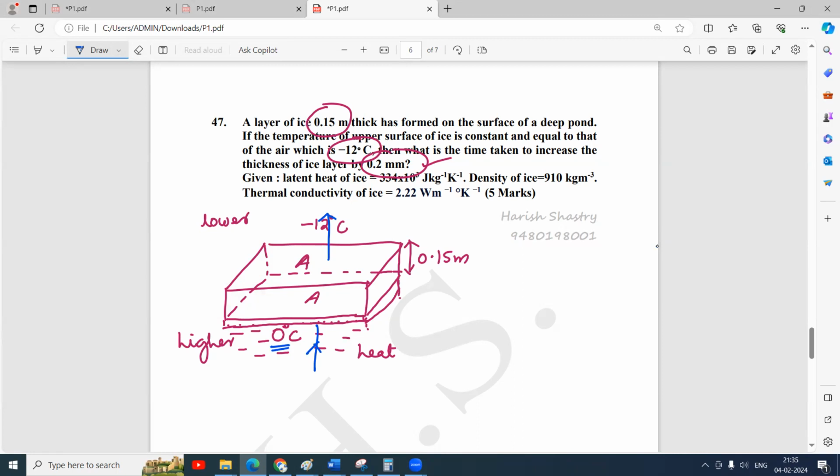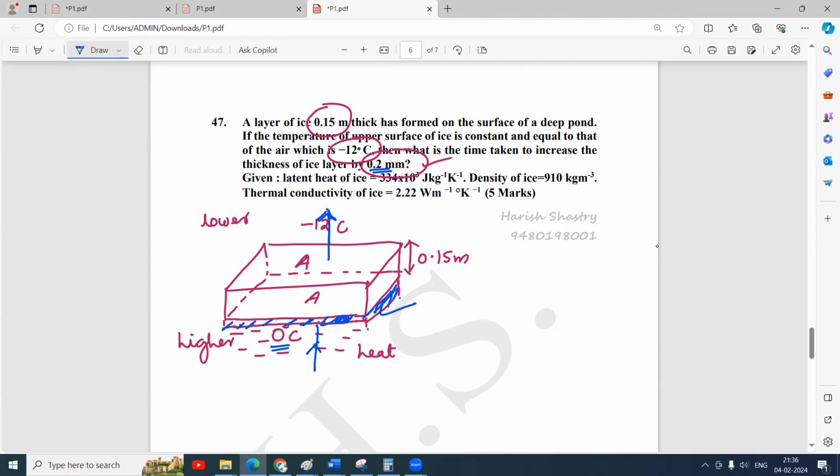So they are asking now, how much time is required to form 0.2 millimeter thickness of extra ice? This extra ice has to be formed. And if this extra ice has to be formed, what is the heat energy to be removed from this amount of water, and how much heat energy must flow from this amount of water to outside so that it gets converted into ice?